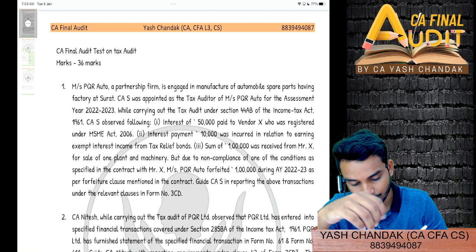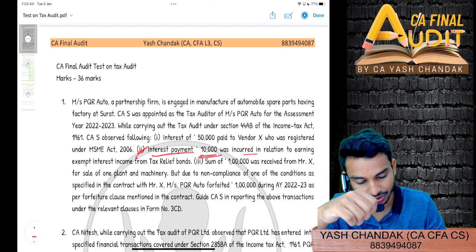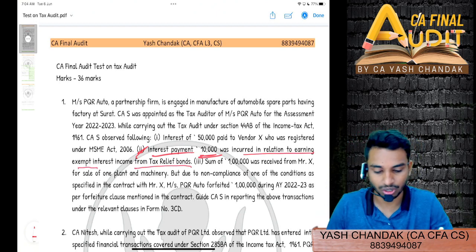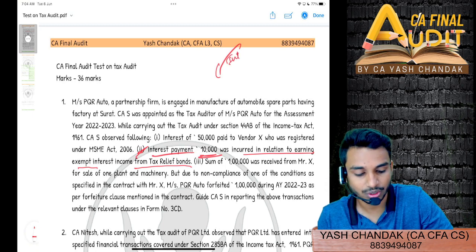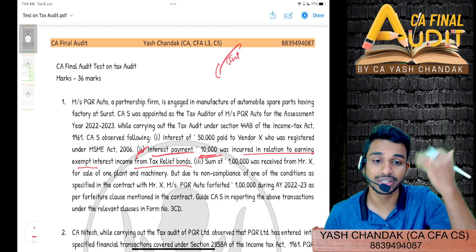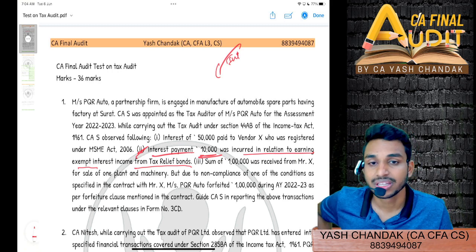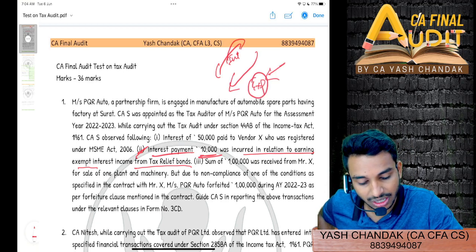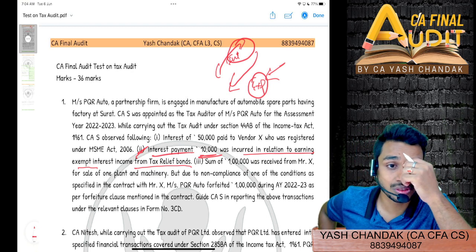Then second point, interest payment of 10,000 was incurred in relation to earning exempt interest income from tax relief bonds. That means you invested in bonds, and now you are receiving interest income against those bonds. You also incurred certain expenses, so you want to claim these expenses. However, the income that you have received is exempt income. Can you claim the expense?